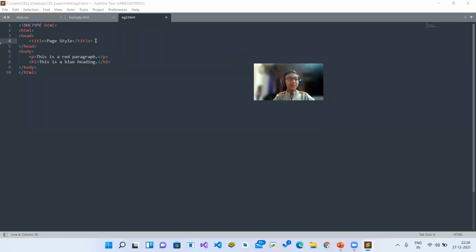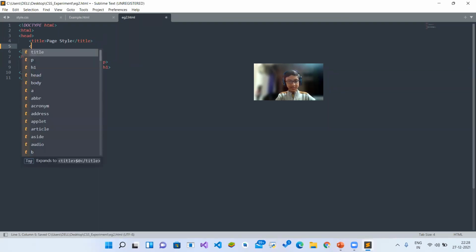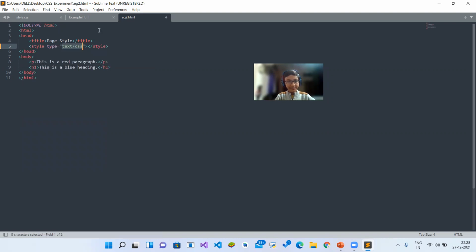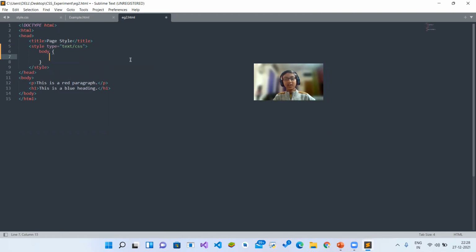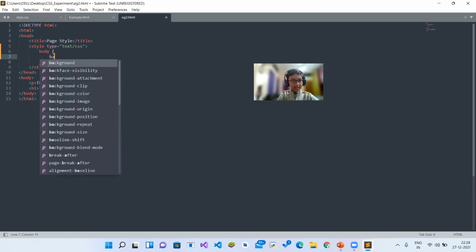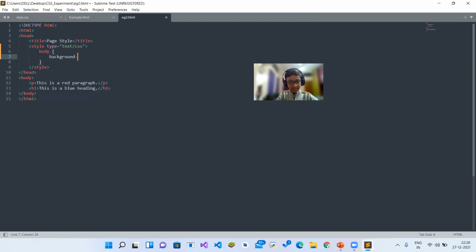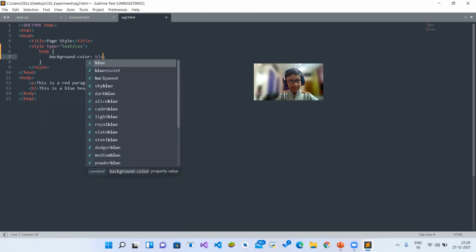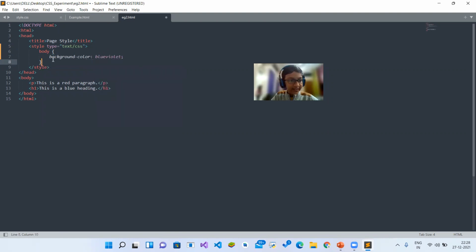So now I will use internal CSS. The style tag here, and inside the style tag, body. Since then we will use second brackets, and inside this body we're going to type background color blue violet. Let's design it.